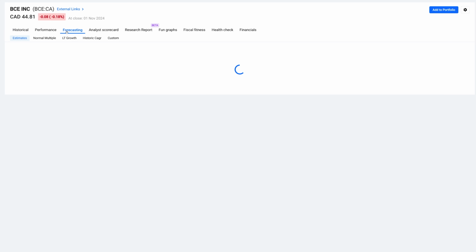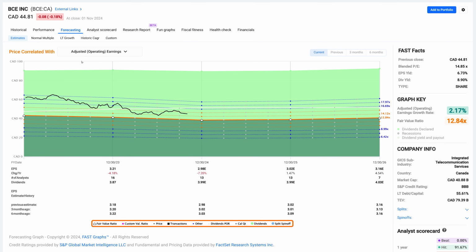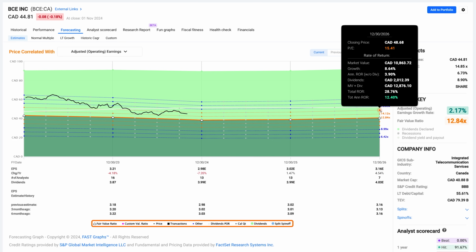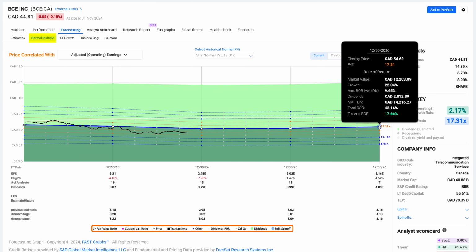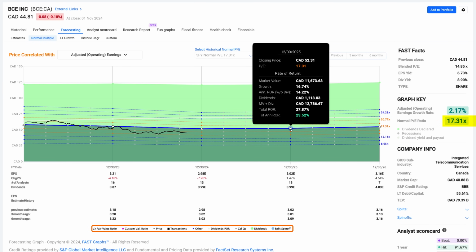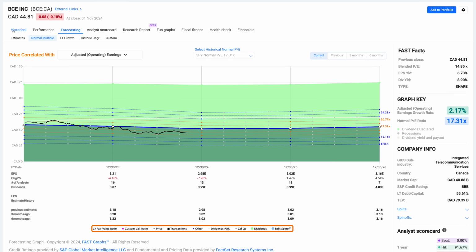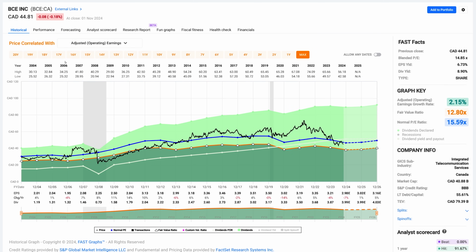Okay, so now when we're looking at forecasting here, and we're looking at 2% growth, a PE of 12 would be fair using a kind of a Graham-Dodd discounted present value formula. Again, a PE up here in the 15, 16 range. This would be 15.41, would give us a 12% rate of return. If we went on the normal multiple, which has been about 17, it could give us a double-digit rate of return. So it looks like this would be worth looking at more.